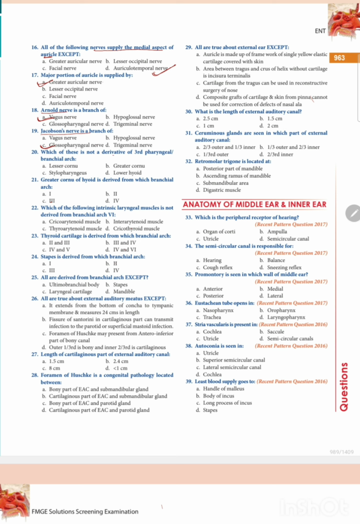Which of these is not a derivative of the third pharyngeal arch? Lesser cornu. The greater cornu of the hyoid is derived from which branchial arch? Third branchial arch. Which of the following intrinsic laryngeal muscles is not derived from the sixth arch? Cricothyroid muscle. Thyroid cartilage is derived from which branchial arch? Fourth and sixth. Stapes is derived from which branchial arch? Second.